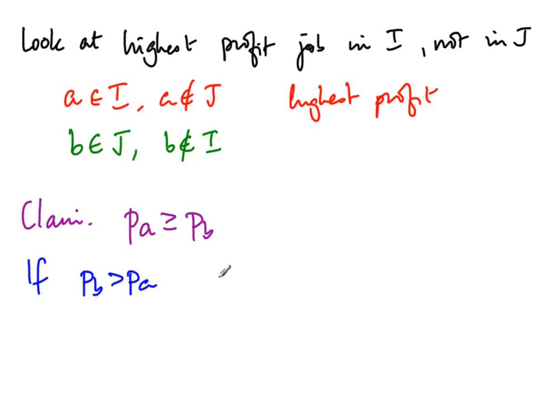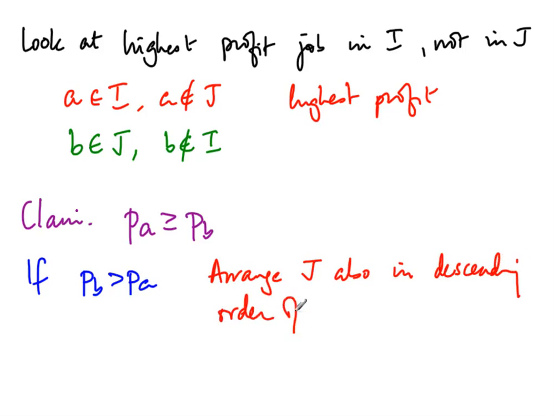Now let's assume that we arrange J also in descending order of profit. Remember that I is already selected in descending order of profit, so let's arrange J in the same way. Right?